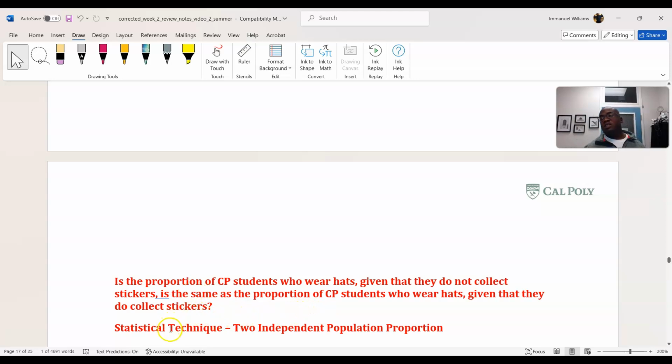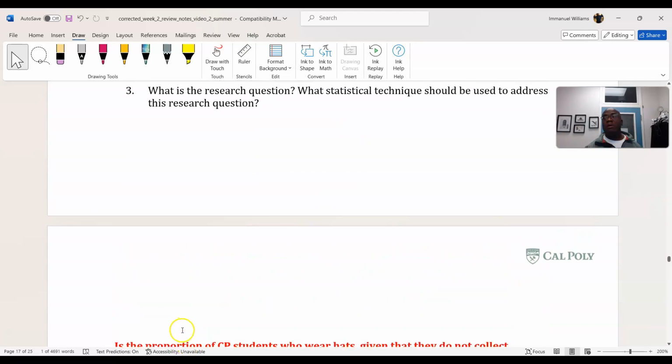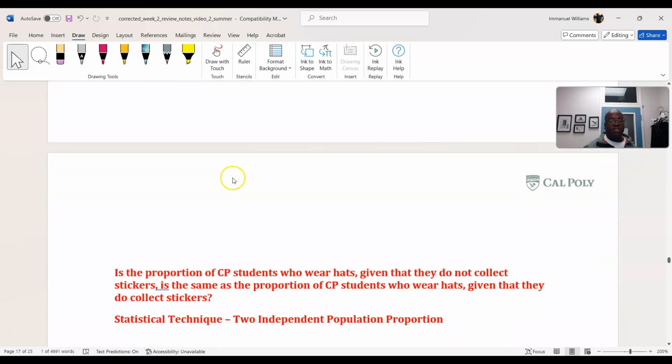The statistical technique at hand is the two independent population proportions test, and we can answer this question using the hypothesis test or a confidence interval. Actually, in this video series, for both of those techniques, the paired t-test and the two independent population means test, pooled or Welch's, you can answer the question using a confidence interval or hypothesis test.